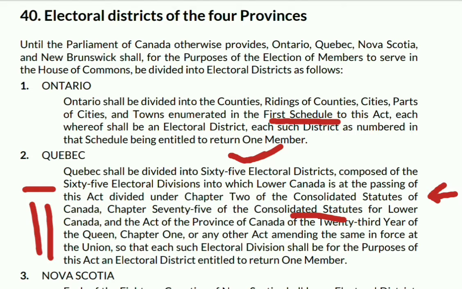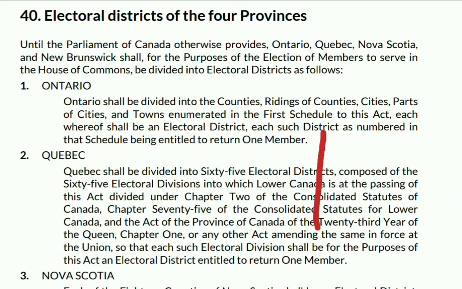So these all acts are related and are mentioning those electoral divisions that were present, and out of which 65 electoral districts have been constituted. So amending the same in force at the time of union, each electoral division shall be, for the purpose of this act, an electoral district entitled to return one member. Here also it was entitled to return one member. In Quebec also, each electoral district is entitled to return one member.